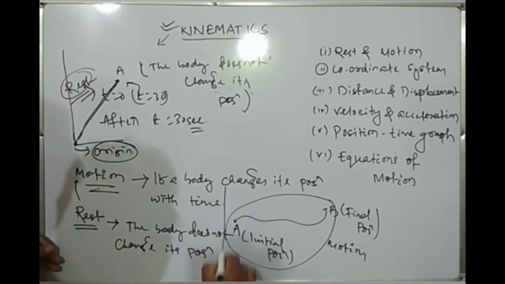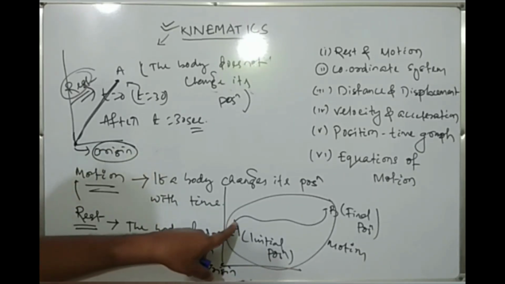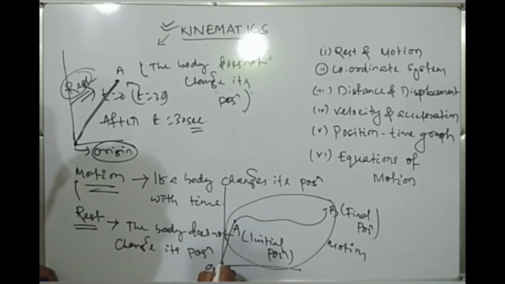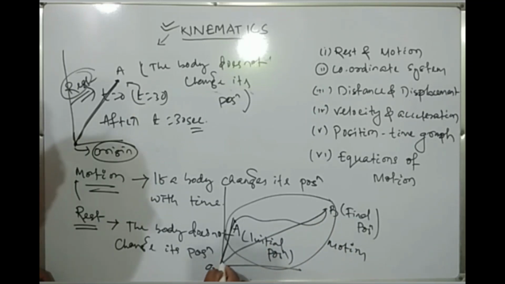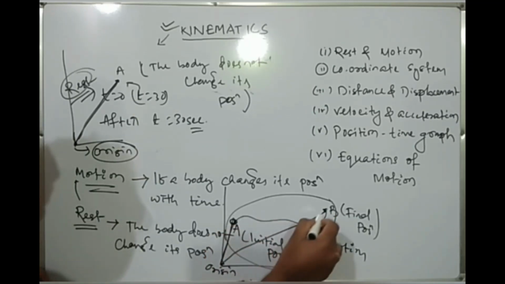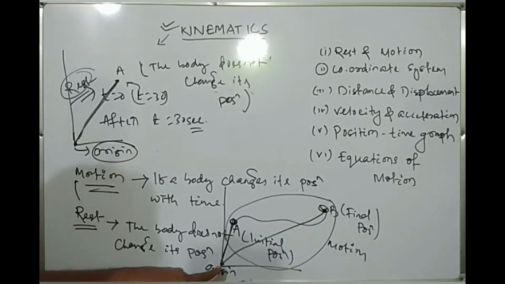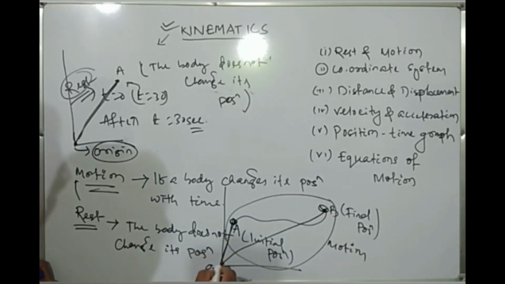But here what is happening? Suppose this is my origin. Initially I measured that this body was here, but after some time I measured that this body is here. That means the position of the body has changed from here to here. So for measuring this position and all these things, we need an origin point.